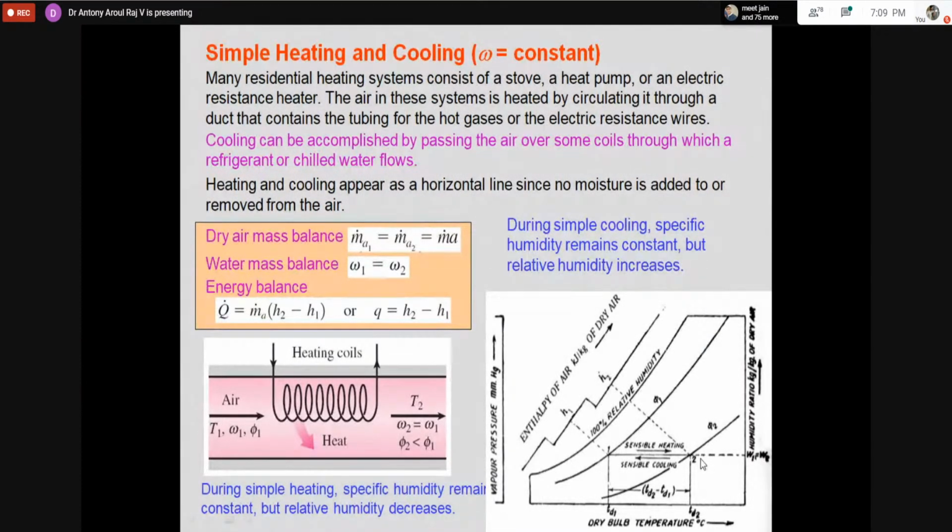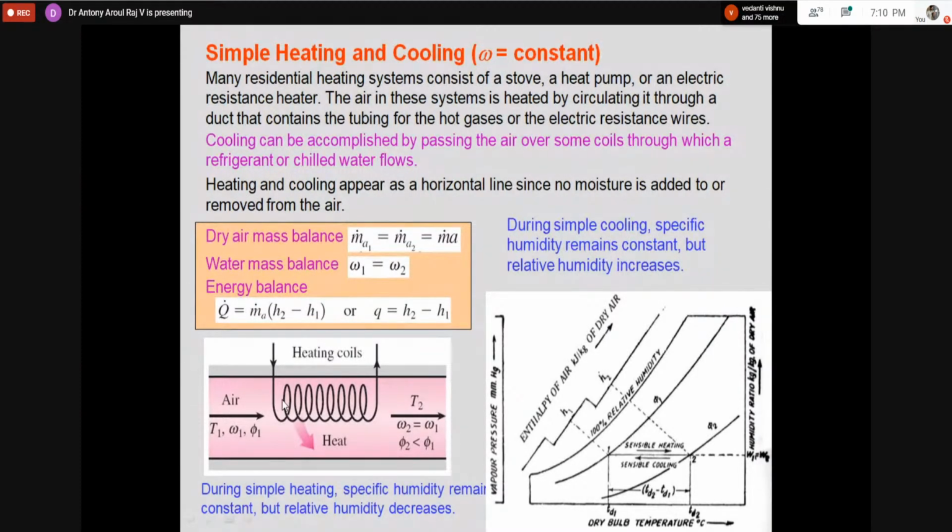When I am going for sensible cooling, I will be going from a hot state to a cold state. That means I will have the cooling coil, and I will be moving in the opposite direction, from a higher dry bulb temperature towards a lower dry bulb temperature. That is called sensible cooling. Again I can go for a mass balance. Mass of air at inlet is equal to mass of air at outlet. Specific humidity at inlet is equal to specific humidity at outlet because specific humidity is constant.